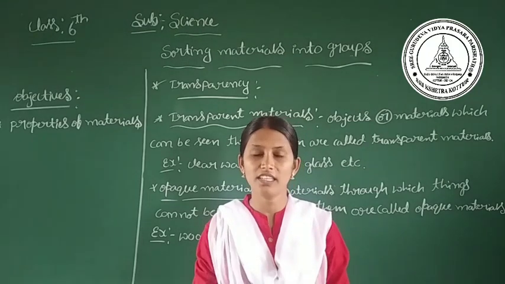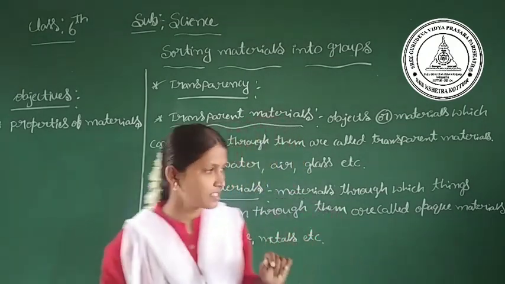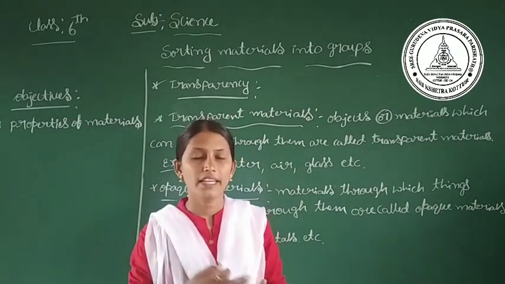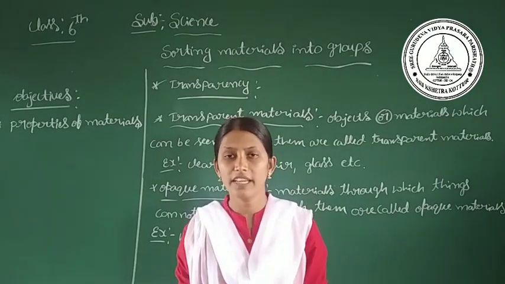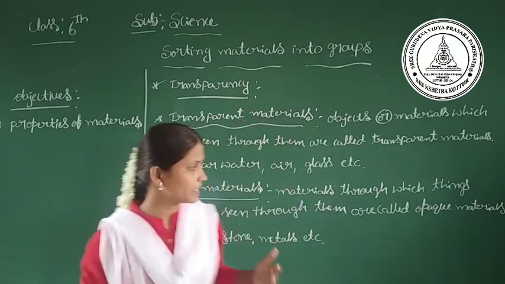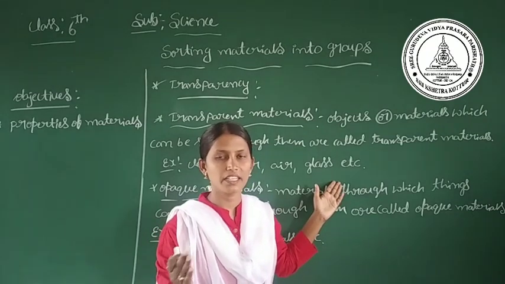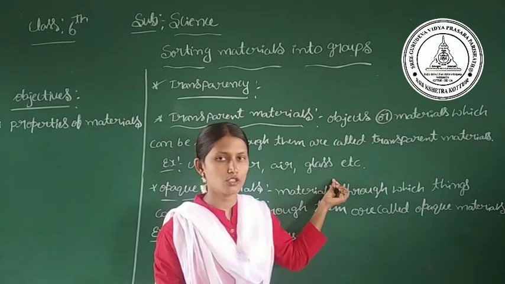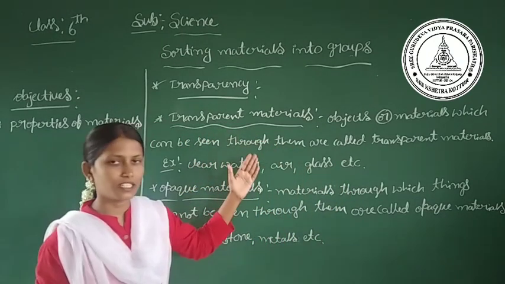Here disturbed water is not. Undisturbed water, that is clear water, is transparent. Next, air. Since air is present in our surroundings, we can see objects very clearly. So air is also one of the transparent materials. Next, glass. In glass also we get a clear image of any objects, which also allows light to pass through it. So glass is also one of the transparent materials.